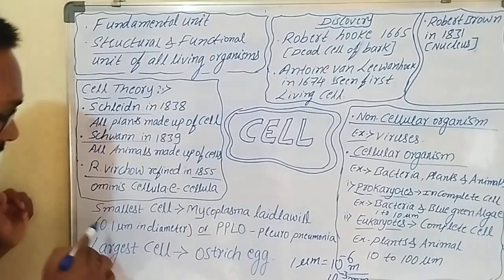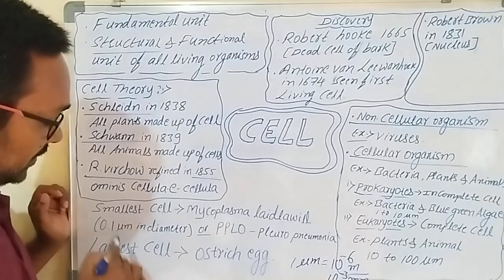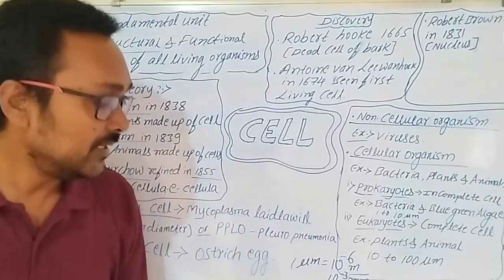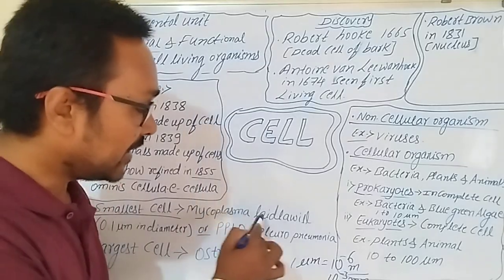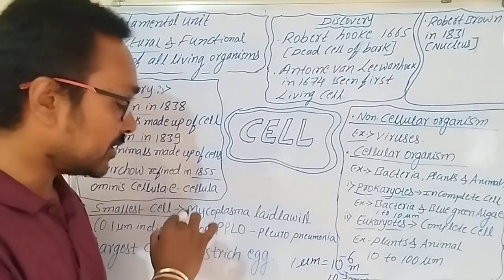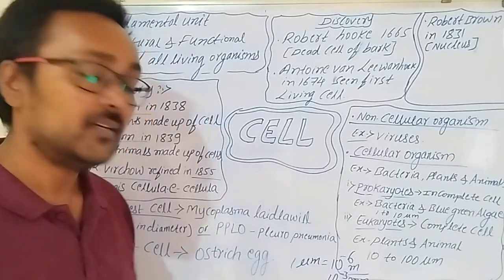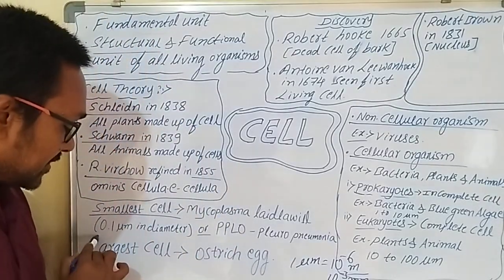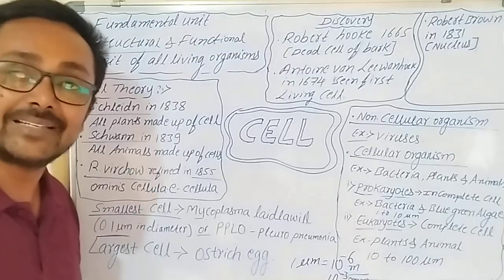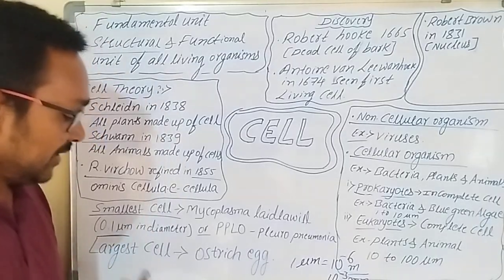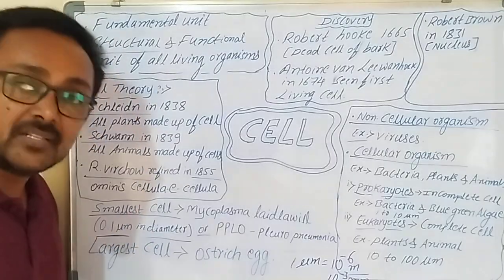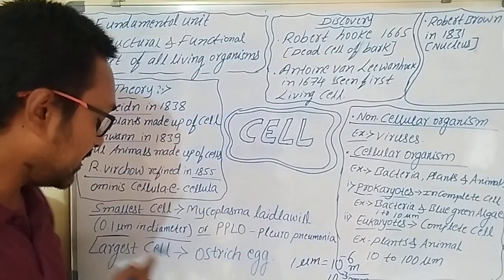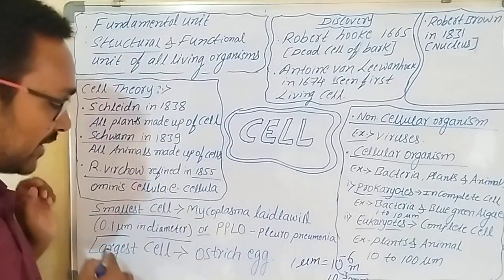Now, the smallest cell in the world is Mycoplasma laidlawii. It is the smallest cell. Its size is just 0.1 micrometer, less than 1 micrometer in diameter, and it is spherical in shape.